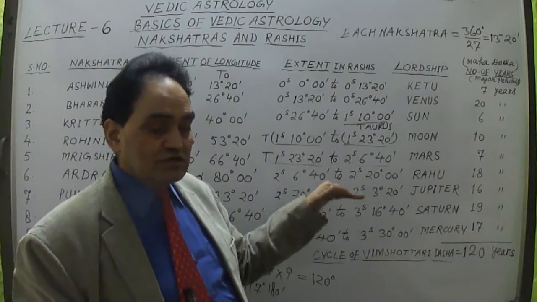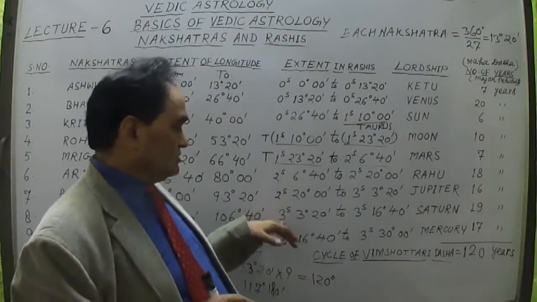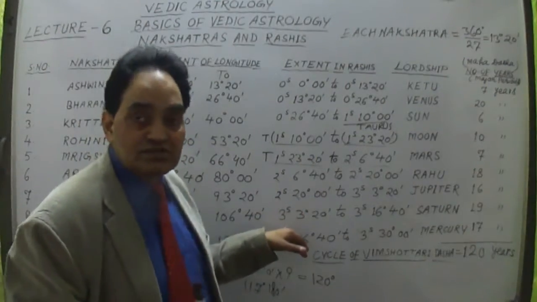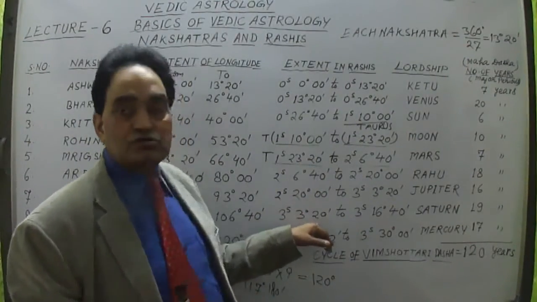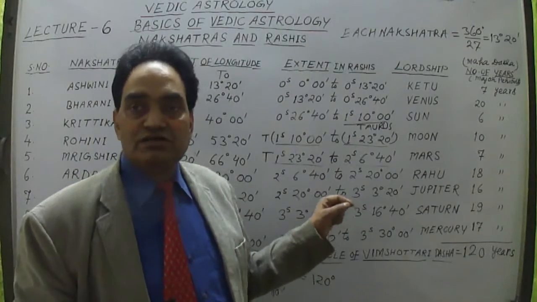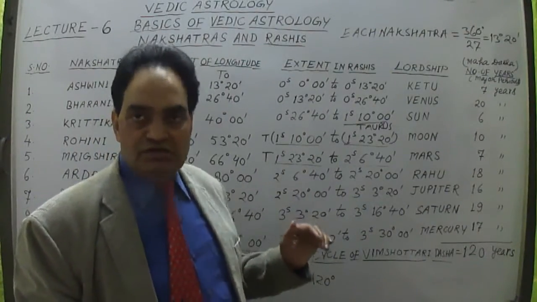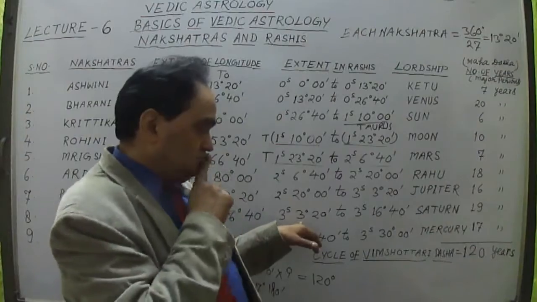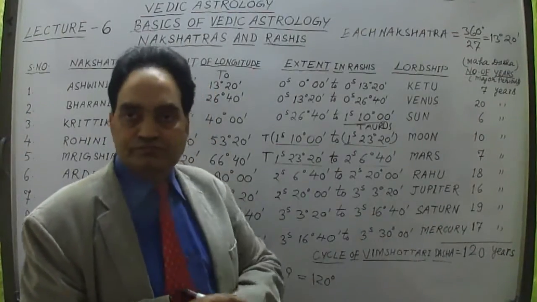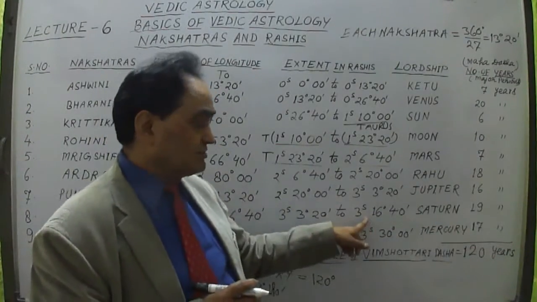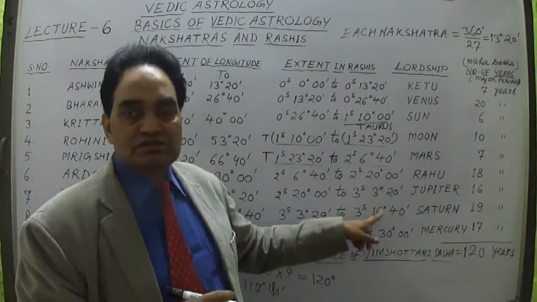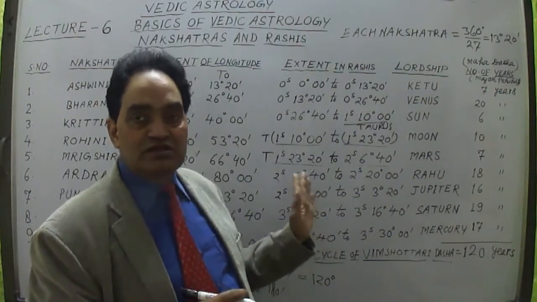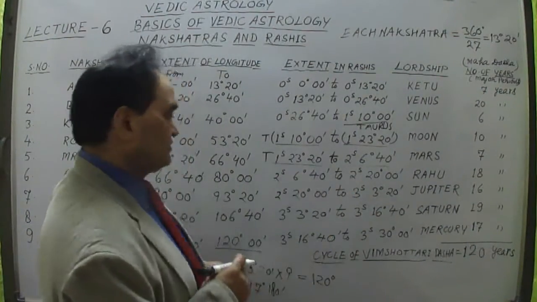This is the first quarter in the Cancer sign. The Cancer sign, 3 signs past, means Cancer sign from 3 degree 20 minutes. If I add 13 degree 20 minutes here, it will be 16 degree 40 minutes. It is still Cancer sign, because 3 signs past 16 degree 40 minutes. This is the 8th Nakshatra completed.